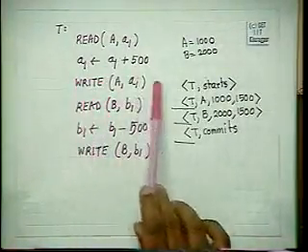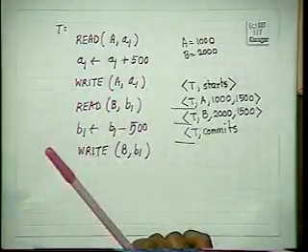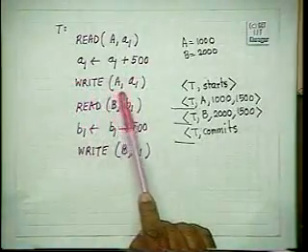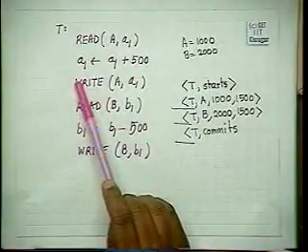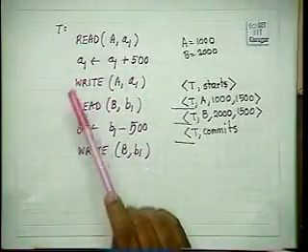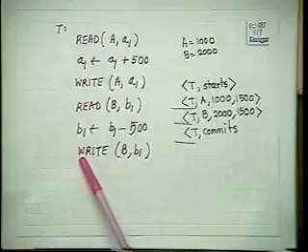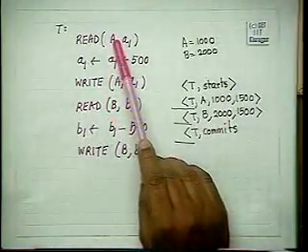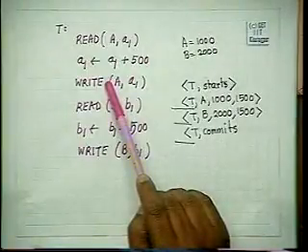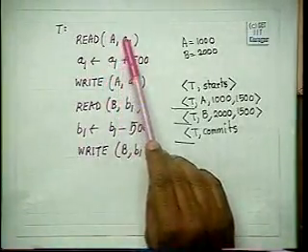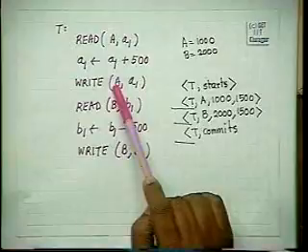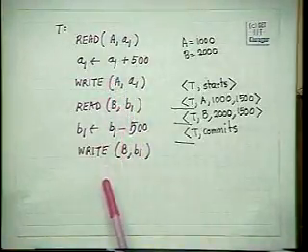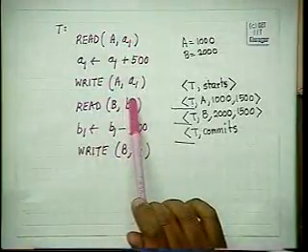You can push this write since there is only one write. It does not matter whether I execute this write here or here. Since there is only one read for A and one write for A, the read will obviously be before the write.